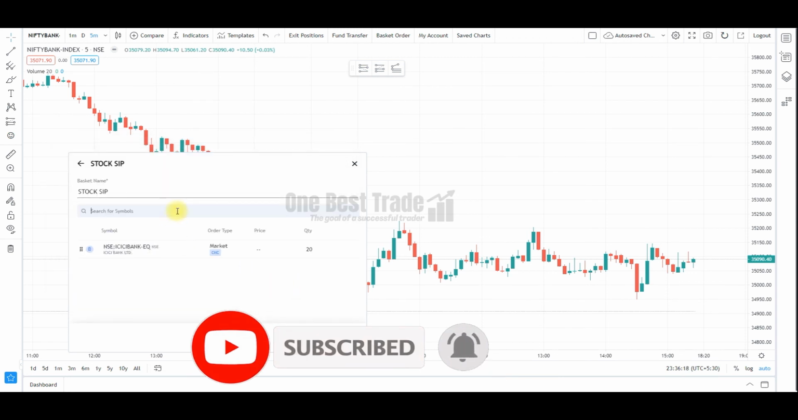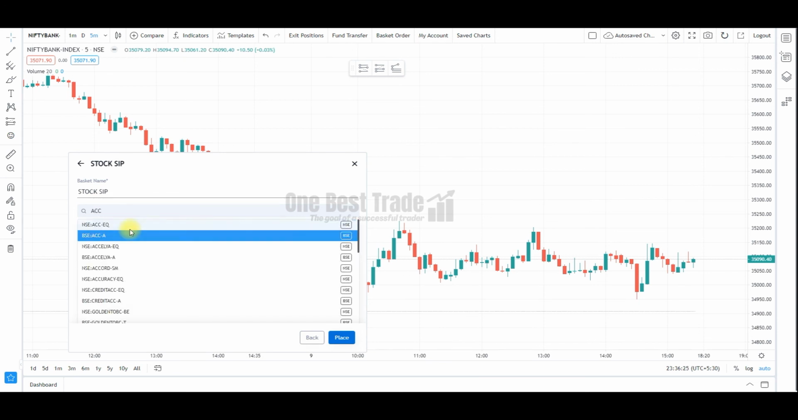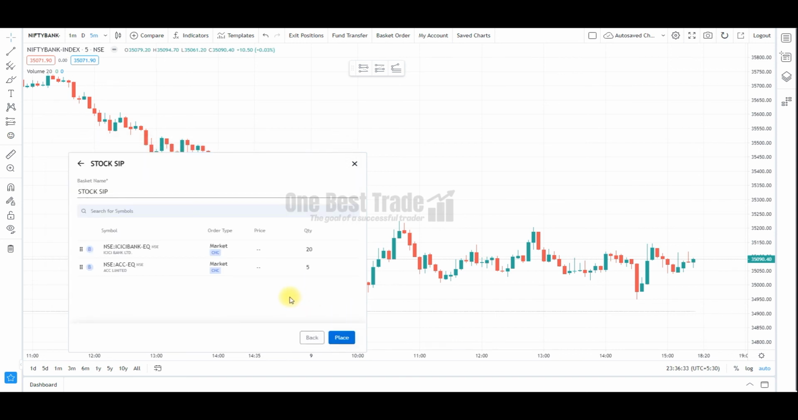The same way, you can add multiple symbols. So now you want to add ACC and again specify the quantities, and keep adding the number of stocks, and then just press the place button. Automatically all the stocks will get bought. So this is how you can create a stock SIP.